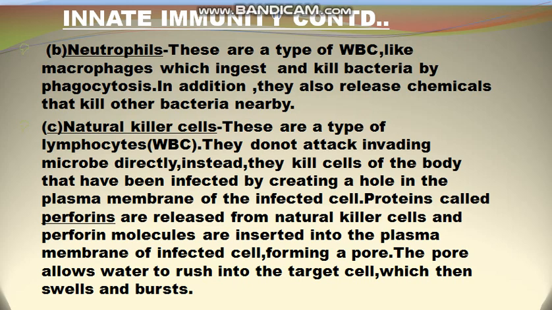So next type of WBC is natural killer cells. Number 1 was monocyte, number 2 is neutrophil, and number 3 is natural killer cells. This is also a type of WBC. Lymphocyte is a type of WBC, and in lymphocytes there are natural killer cells. They do not attack the invading microbe directly.